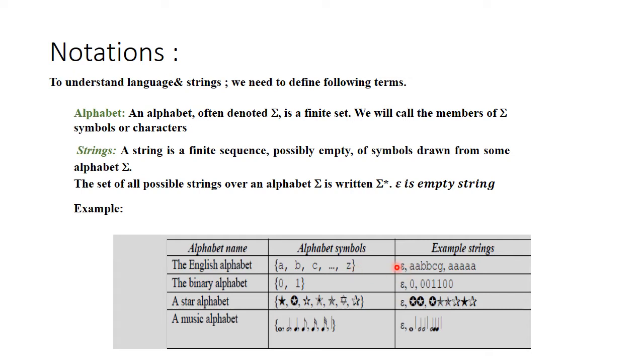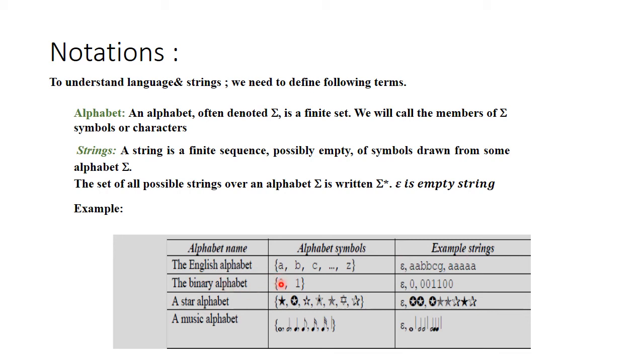Remember, in the case of sigma star, epsilon is always included, because star means zero or more occurrences of the alphabet, and zero occurrences is epsilon. So a, b, b, c can be one possibility, a can be another possibility, and a, b, c is also another example of a string.